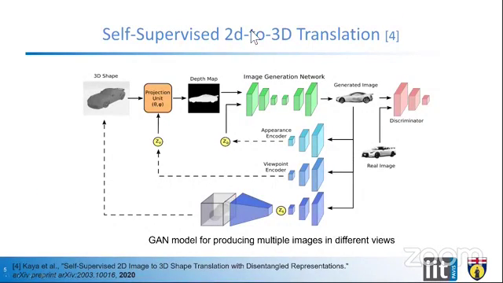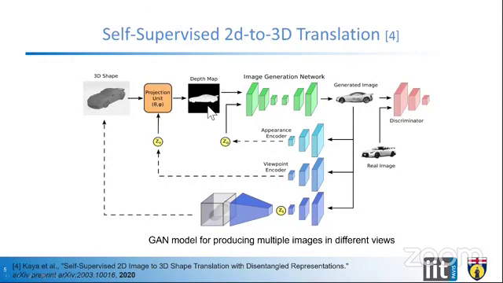Here's another approach, self-supervised 2D to 3D translation, which is again a most recent work of 2020. The idea of the architecture is that, as shown over here in this slide, it takes a 3D shape as an input, and we have information of the projection unit. We use these two pieces of information and get the depth map.